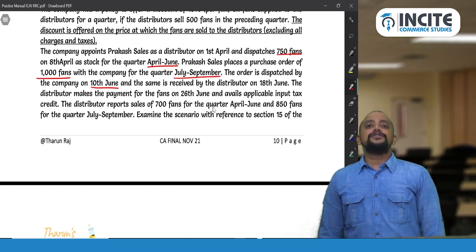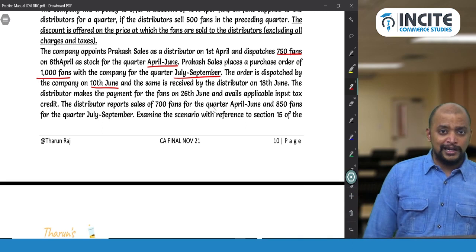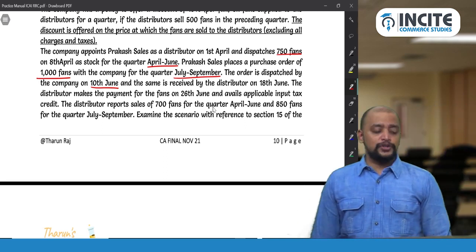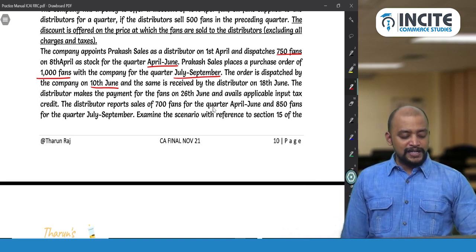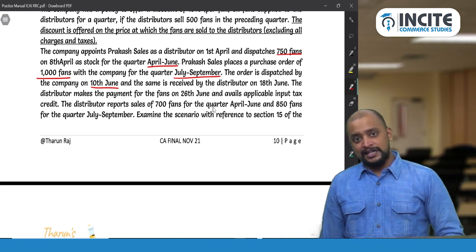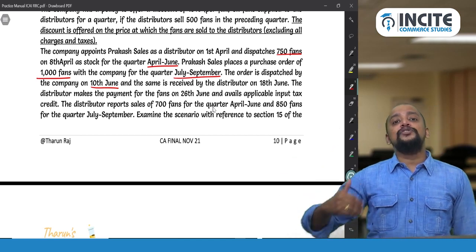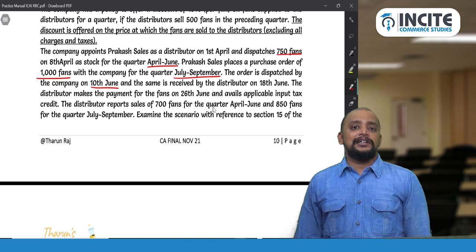Suppose if there is no information regarding the number of fans that is sold by the distributor, then in that case, at the time of dispatch on 10th June, the value of invoice will be 7,000 plus 1,000 into 1,000, that is 80 lakhs will be taken as a value. Thereafter, after that quarter, a credit note needs to be issued and that credit note will be issued at a later point of time.